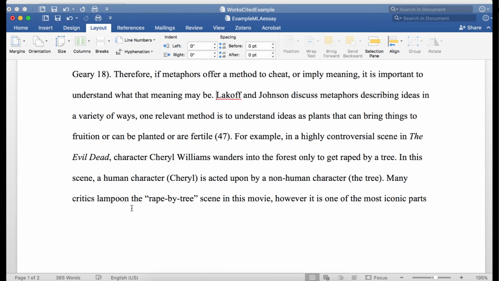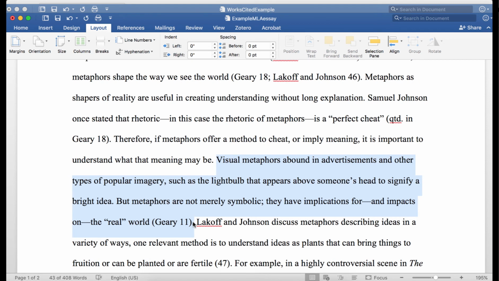I want to add a block quote that explains conceptual metaphor a little bit more. So I'm going to type that in really quick. Okay, I've typed out this kind of long quote from Geary on page 11, and I just typed it in. I didn't even put quotation marks or anything like that because it is 4 lines or greater. That means that I need to use a block quote. It's just a neater way to look at large pieces of text that you incorporate into your essay. I will format it and then I'll talk about the special formatting that I have done.